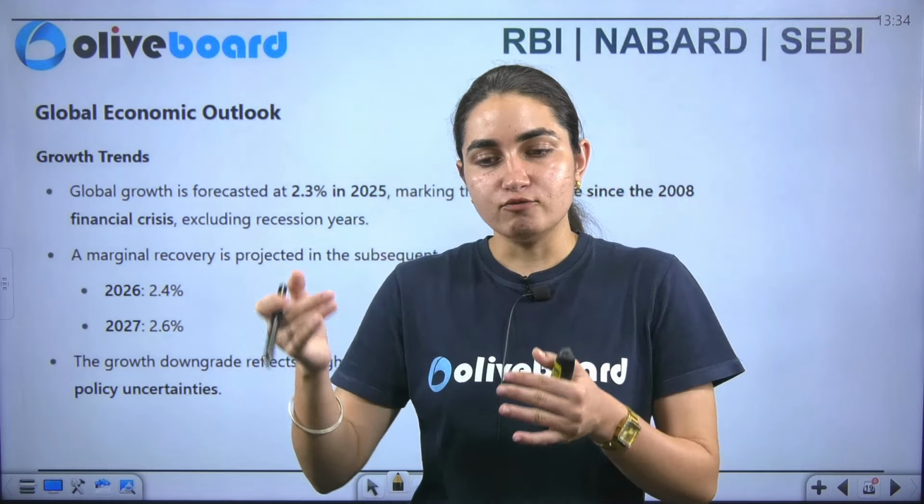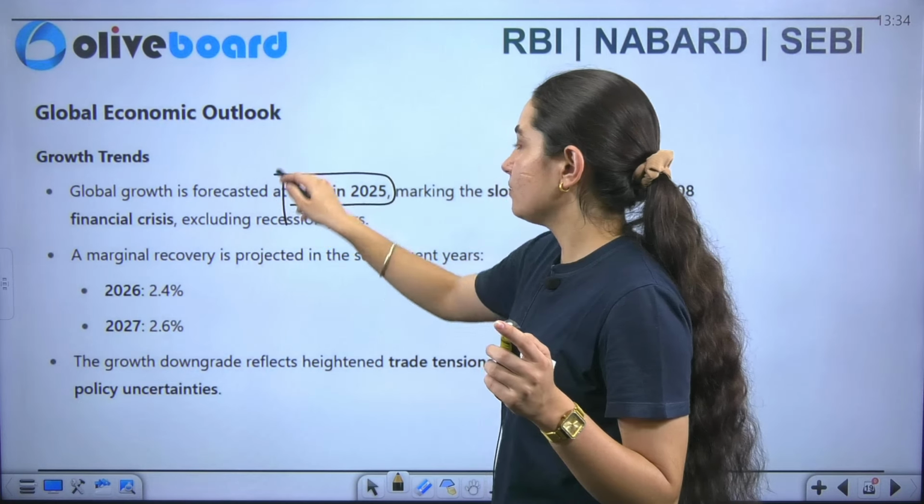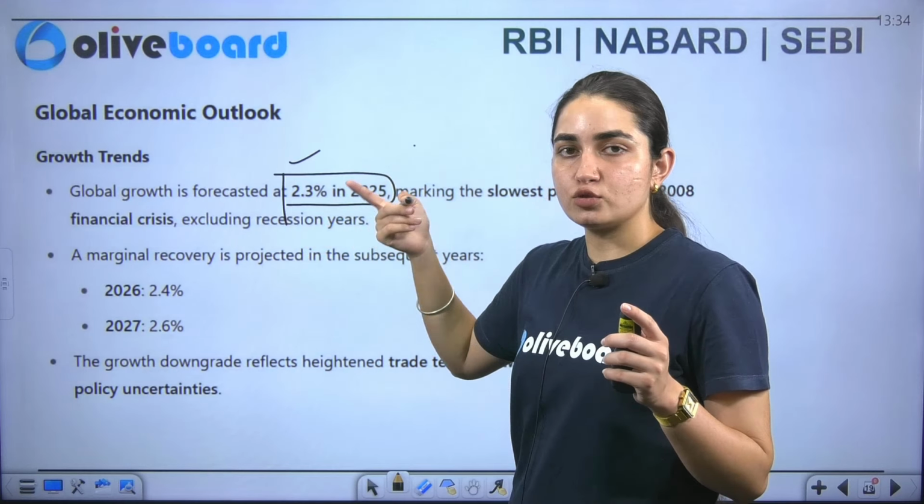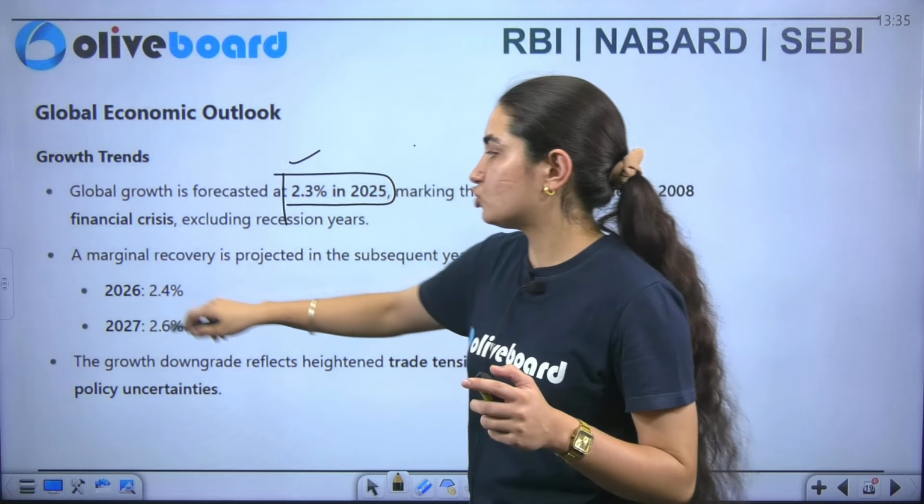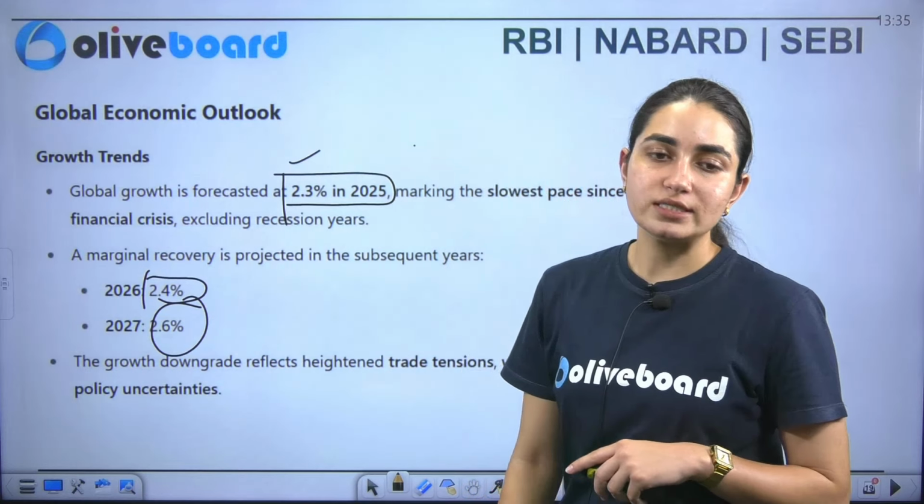Along with that, what are the global economic outlook prospects? We've already read that 2.3% in 2025 is what we are observing here. By 2026, we will observe it to be at 2.4%. In 27, we will see it at 2.6%.